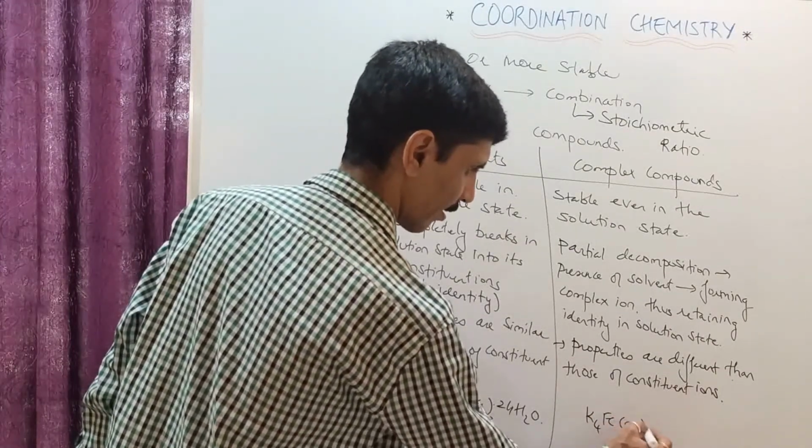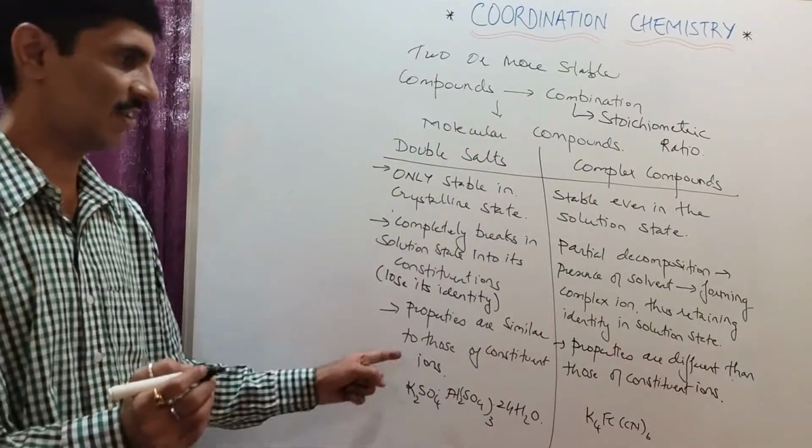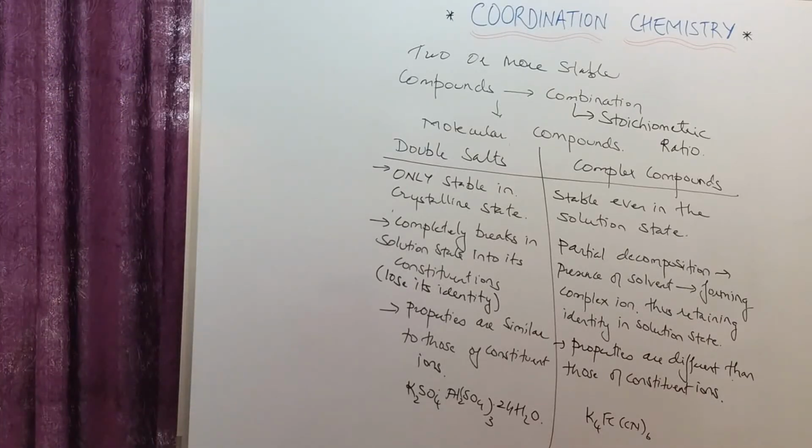There are n number of examples my dear friends, but then जो मैंने अभी consider किया उस हिसाब से मैंने लिखा है. तो आप देख सकते हो my dear friends, now in this particular tabular format the differentiation between the two, you can very well understand what exactly is the difference between the double salt as well as complex compounds. So I'm sure you have understood this concept very well.